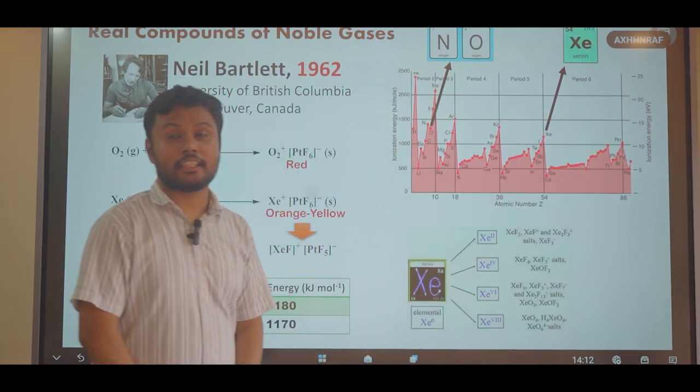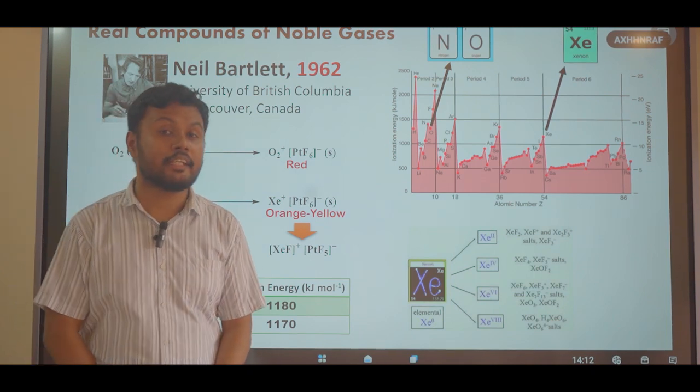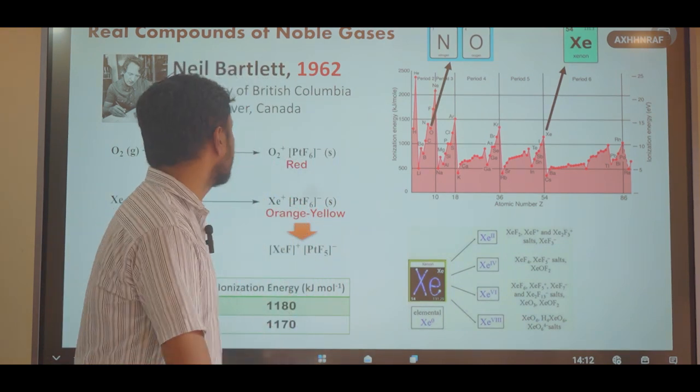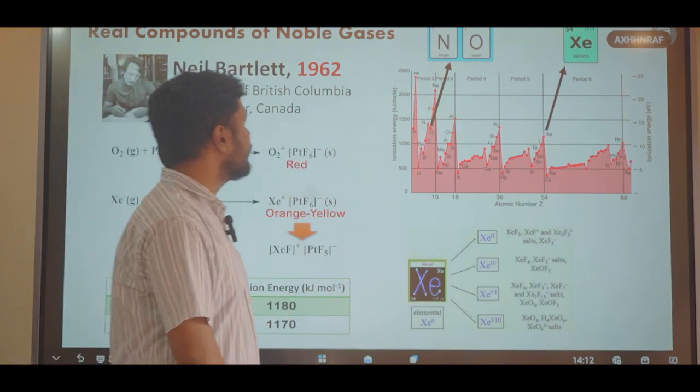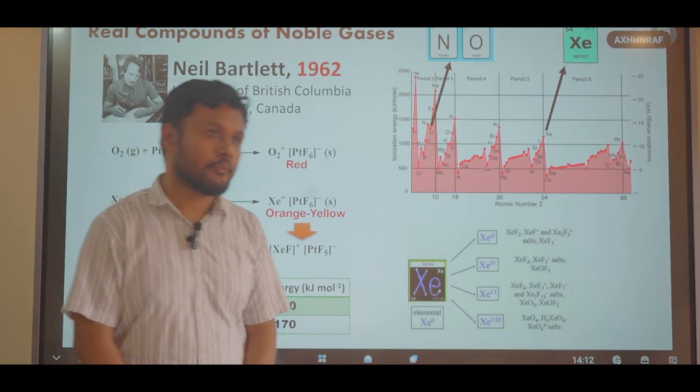So hydrates and clathrate compounds are not real compounds of noble gases because they do not involve the formation of any actual chemical bond. The first real example of a noble gas compound was not discovered until 1962.